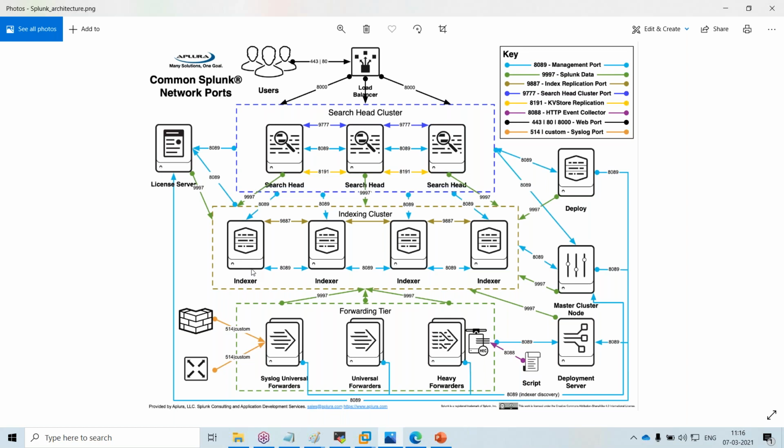Now you as a developer will raise one request: boss, I want to forward these logs to my Splunk server. Then the admin will do that configuration.